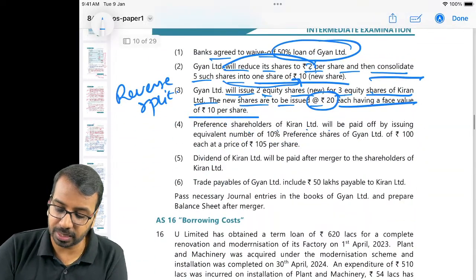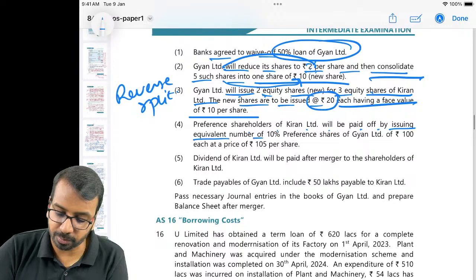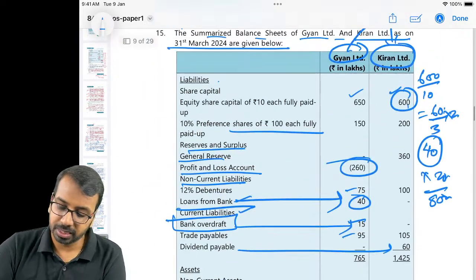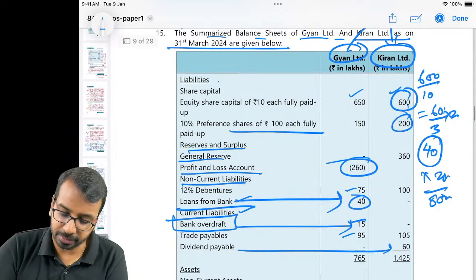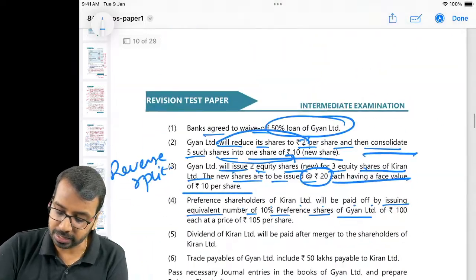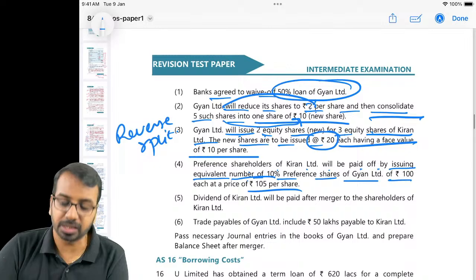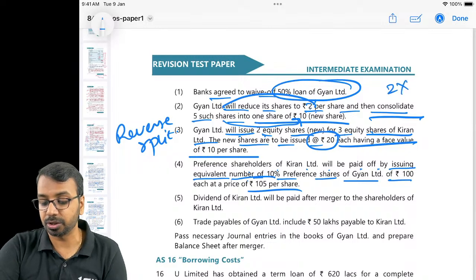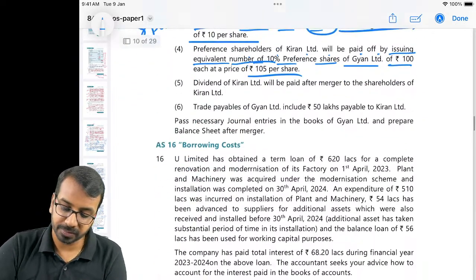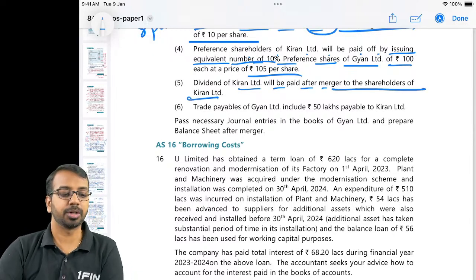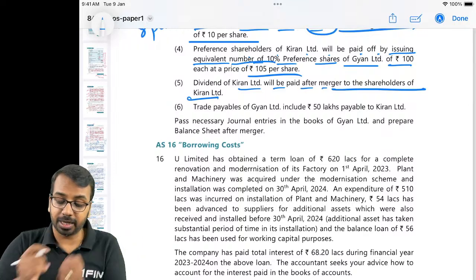Preference shareholders of Kiran Limited will be paid off by issuing an equivalent number of 10% preference shares of GAN Limited. So Kiran Limited preference shares are 200, 100 each. So 200 by 100 means 2 lakh shares. For the 2 lakhs, you will issue an equivalent number of shares of 100 at a price of 105. So purchase consideration is 2 into 105. Dividend of Kiran Limited will be paid after the merger to the shareholders of Kiran Limited. So even dividend payable has been taken over.